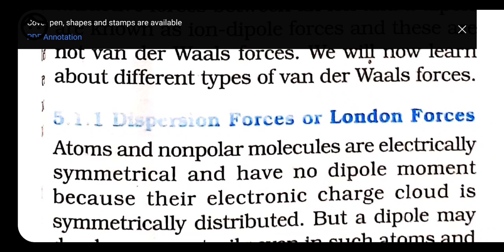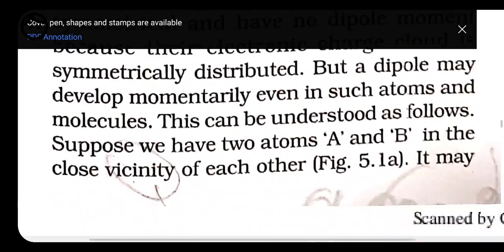Whenever we are talking about this, look at the structure. With the help of the structure you will be able to know.